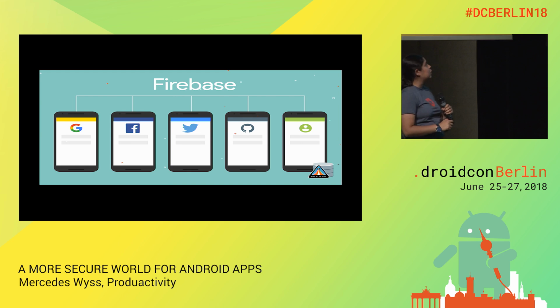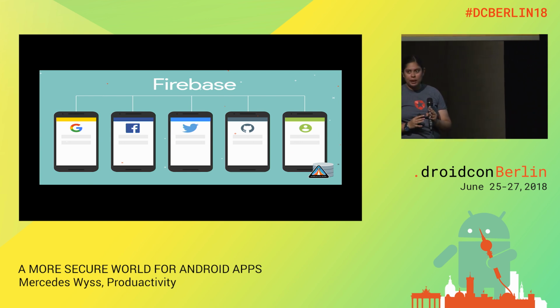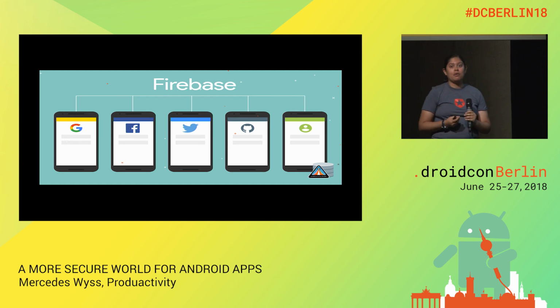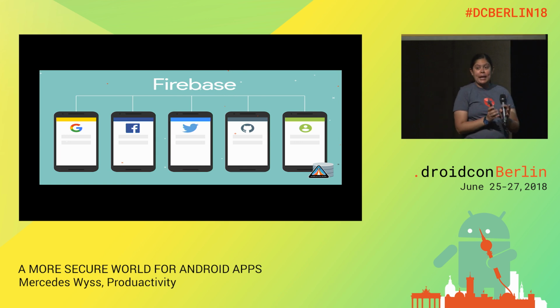But Firebase only offers Google, Facebook, Twitter, and GitHub. And now they have a way to manage JSON Web Tokens, and we can verify the JSON Web Tokens. But Firebase doesn't let us manage roles for our users inside our implementation.